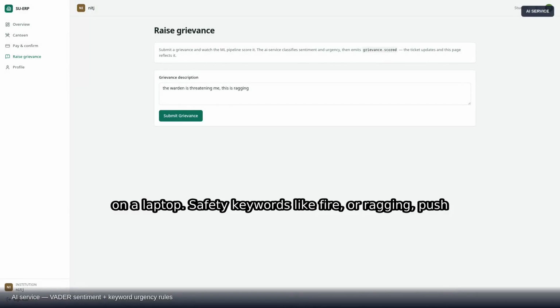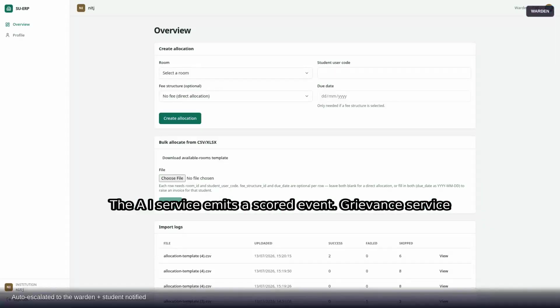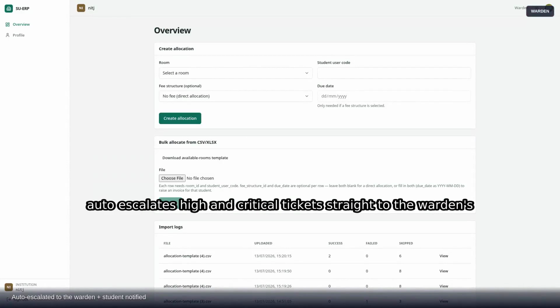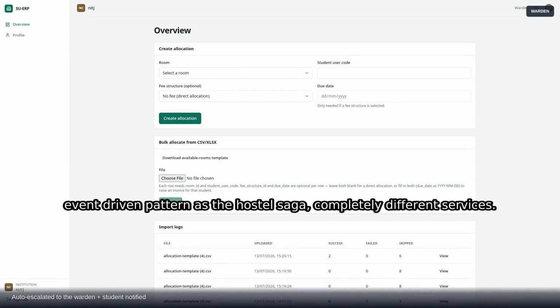Safety keywords like fire or ragging push urgency straight to critical, regardless of the sentiment score. The AI service emits a scored event. Grievance service auto-escalates high and critical tickets straight to the warden's queue, and notification service writes the student a message. Same event-driven pattern as the Hostel saga, completely different services.